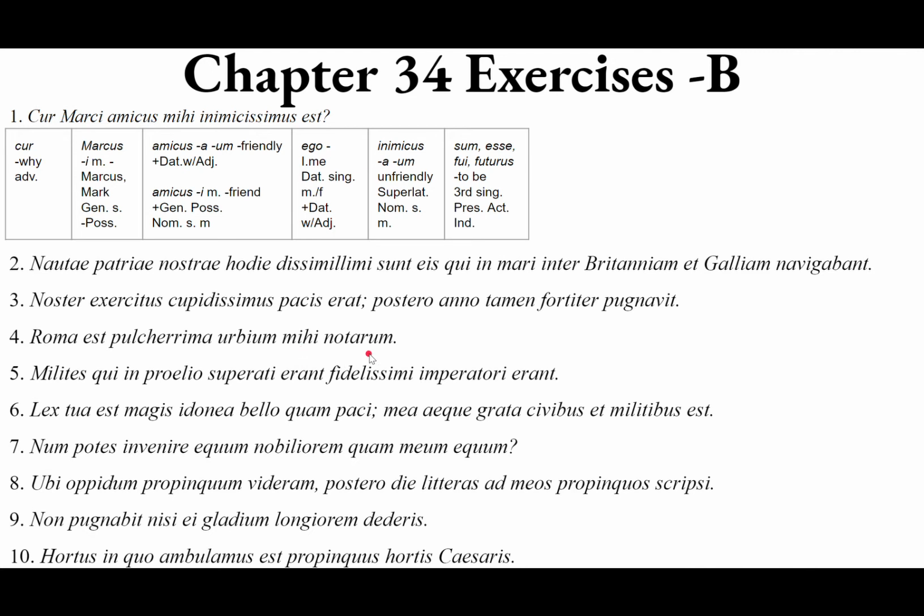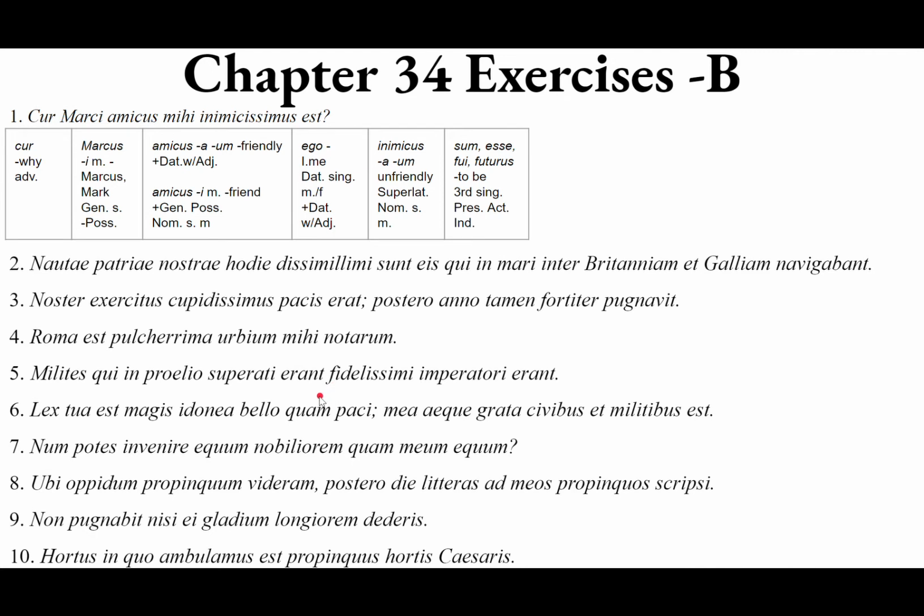What's well-known to me? Notarum. It's genitive. It's plural. It's feminine because it agrees with the genitive plural feminine. Ding ding. Urbium. Of the cities known to whom? Dative. Mihi, to me. Dative with adjective. Notarum. Rome is the most beautiful of the cities known to me. Roma est pulcherrima urbium mihi notarum, of the cities to me known.